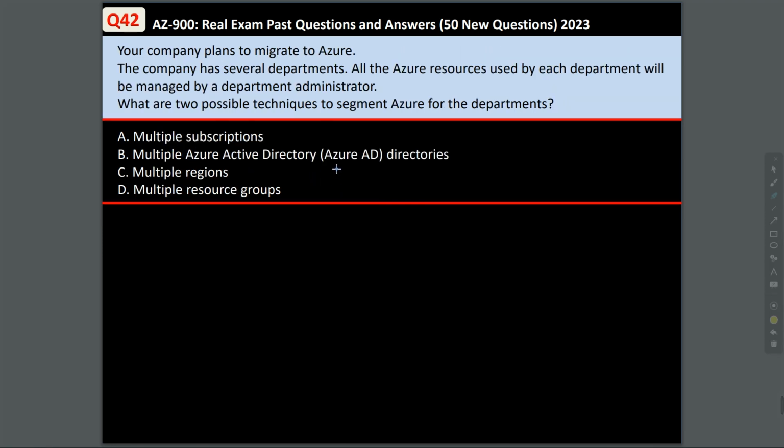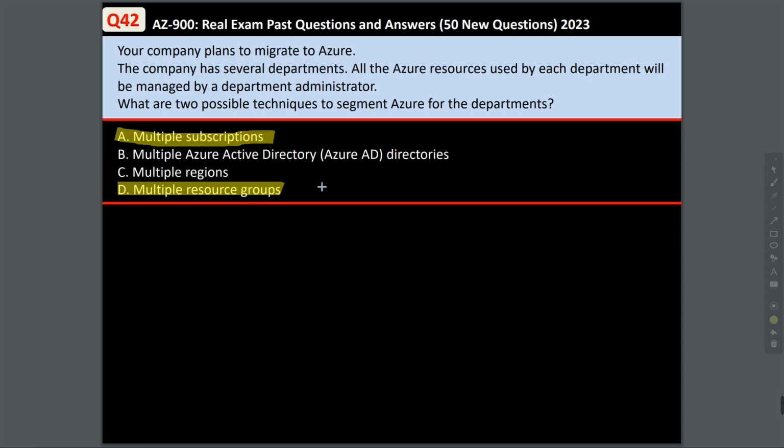Question 42. Your company plans to migrate to Azure. The company has several departments. All the Azure resources used by each department will be managed by a department administrator. What are the two possible techniques to segment Azure for these departments? Is it multiple subscriptions, multiple Azure Active Directories, multiple regions, or multiple resource groups? Now the answer is multiple subscriptions and multiple resource groups.